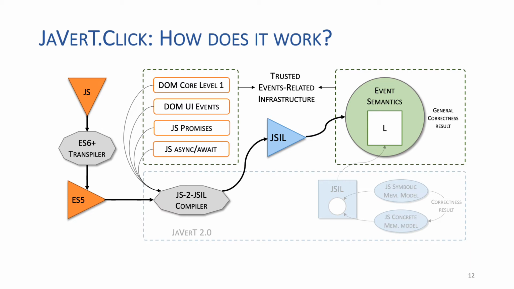Now, let's see how this works. So, given a JavaScript program, we first transpile it to ES5 strict. We then compile the resulting program to Gisel, which is our intermediate language for JavaScript. And together with the input program, we also compile our JavaScript reference implementations of the DOM Core Level 1, DOM UI events, JavaScript promises, and JavaScript async await. We then analyze the compiled Gisel program using our event semantics, parameterized with the Gisel symbolic semantics.